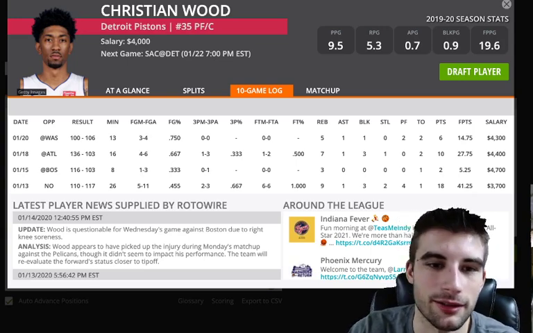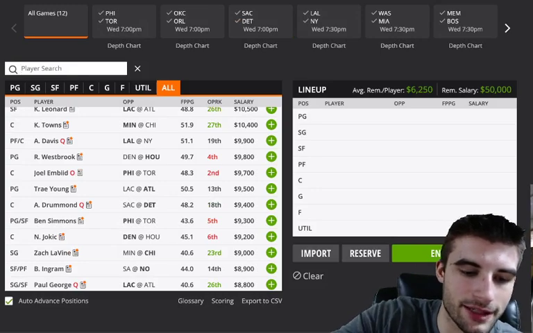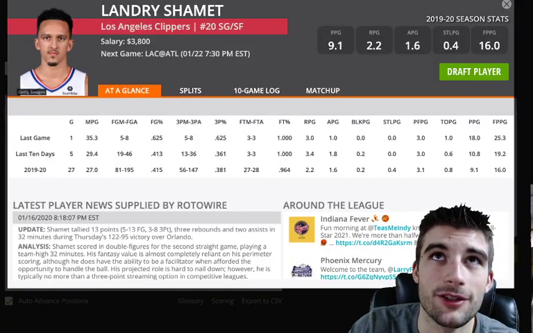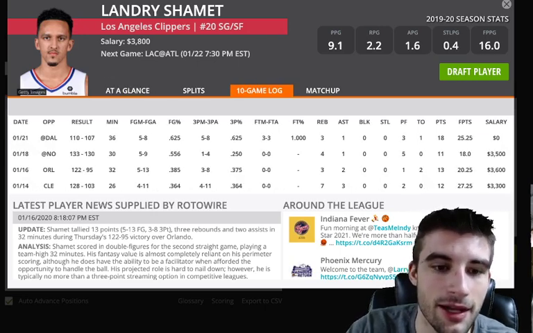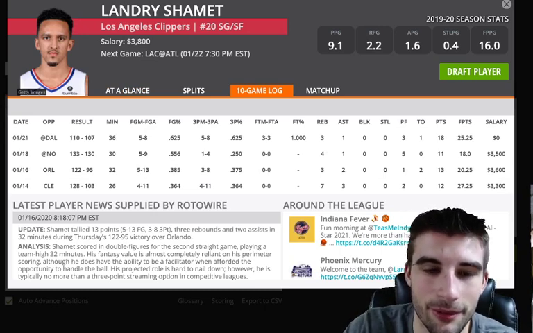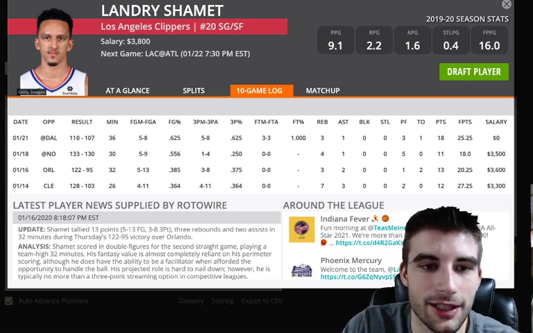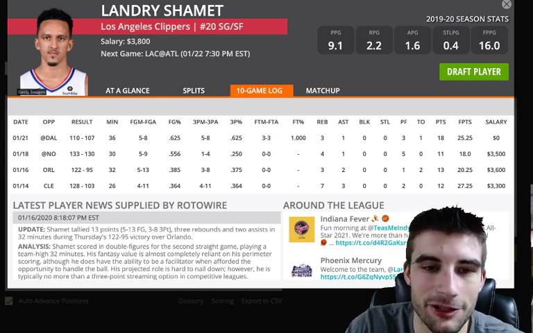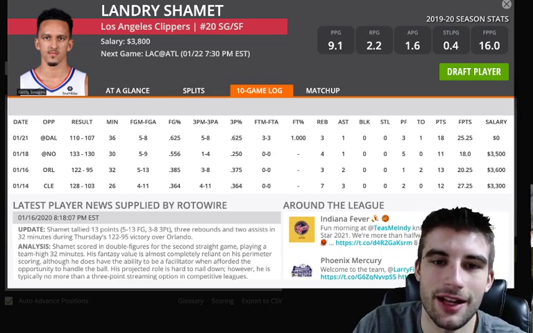And you could also look Landry's way on the Clippers if everyone's out. If George is in and Beverly's in, I'm going to have no interest. But if Beverly happens to miss this game, he did end up playing 36 minutes last night, had 25 fantasy points. That's not bad for a 3,800 guy. So it's a great spot versus Atlanta, a fast-paced game. I think he could trip and fall his way into 18-plus points, which is not bad at 3,800, and should see 30-plus minutes. So Landry Shamet, not a bad play.